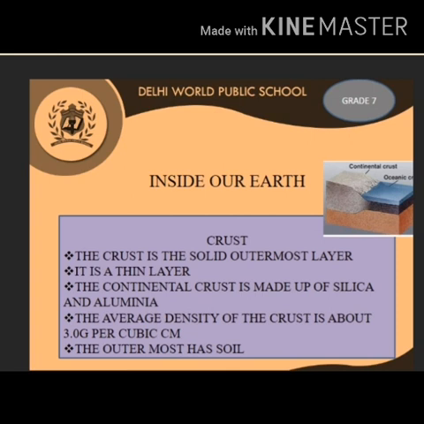The oceanic crust is made up of silica, again Si, and magnesium, that is Mg, and therefore it's called Sima. The average density of the crust is about 3.0 grams per cubic centimeter. The outer crust has soil and also provides us with most of the minerals.